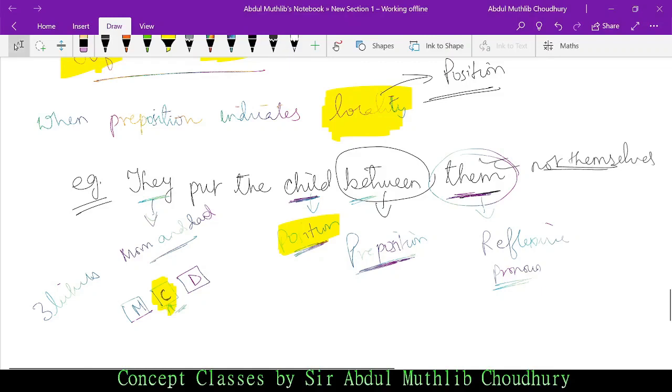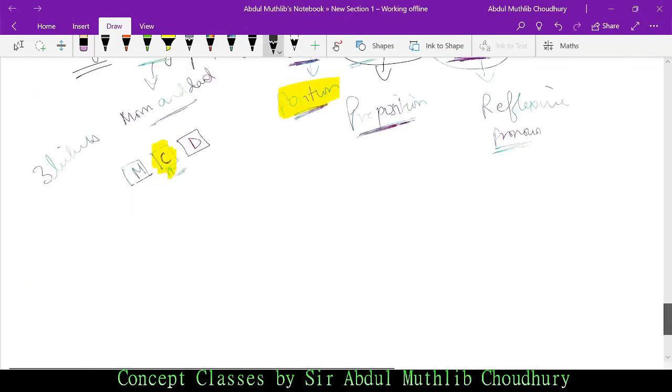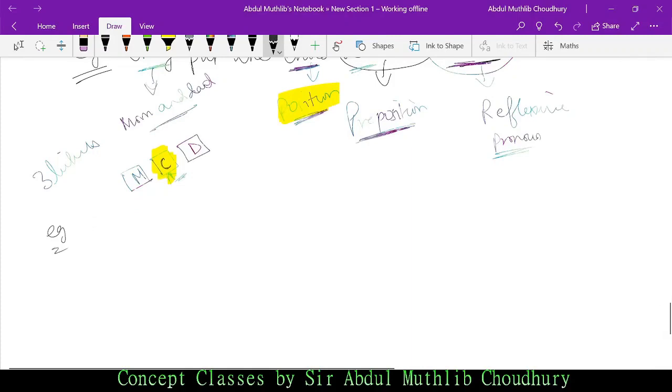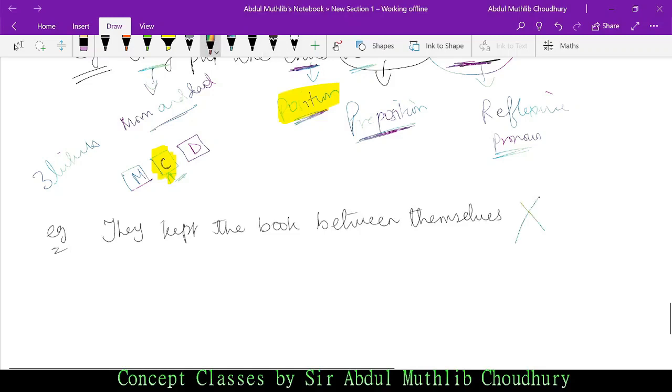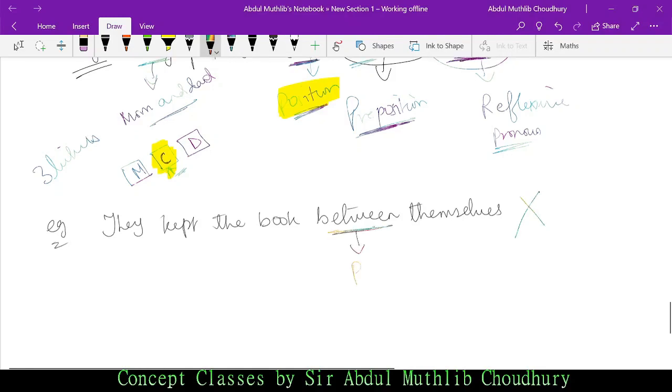Let me give you another example for some more conceptual clarity. They kept the book between themselves. Is it true or false? Say a question is being asked. This is false. Why? Because between here is a preposition. Is the book occupying a place?